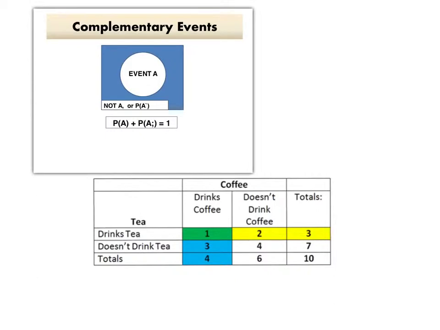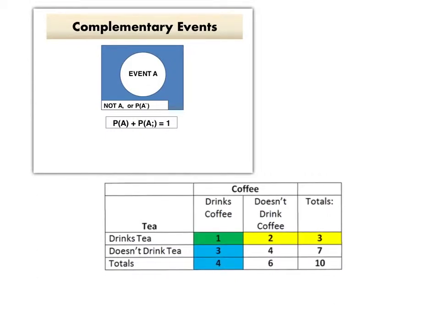So what about our example of drinking coffee or drinking tea? Well, the two events, drinking coffee and drinking tea, are not complementary, but if we look at people who drink beverages, and so we regroup the beverage drinkers as those who drink either coffee or tea or both, then they are complementary with the group that doesn't drink beverages, because altogether the 6 people in the beverage group, the 0.6 probability and the 0.4 in the non-beverage group add up to 1, 100%.